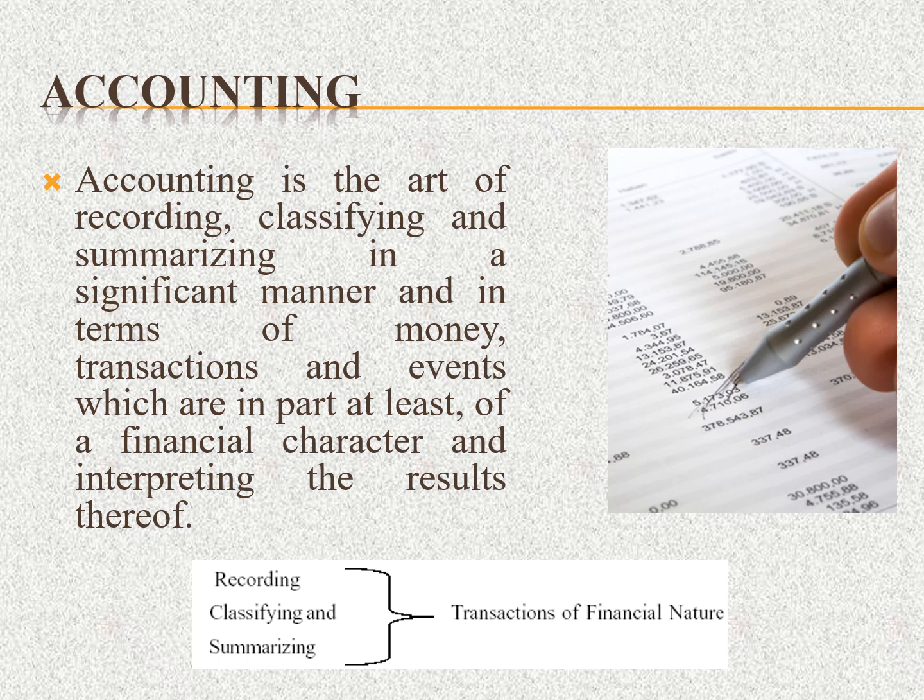Recording means how much amount the transactions of a financial nature involve. Classifying means which account is to be debited and which account is to be credited. And summarizing means we write which accounts go to the debit side and which accounts go to the credit side. And the financial transactions which are measurable in monetary terms